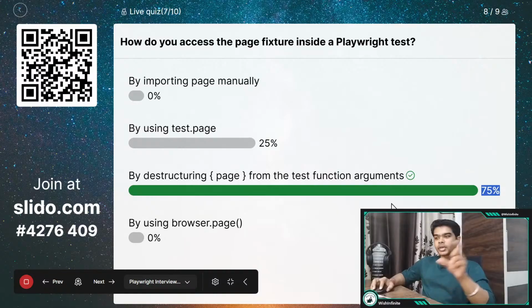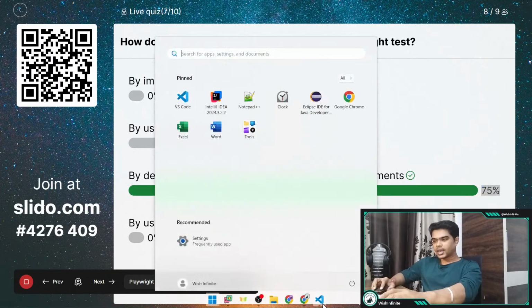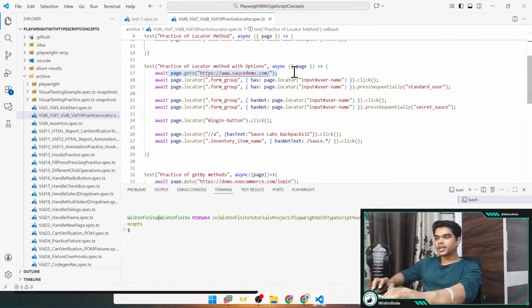See, if the interviewer asks this question, you need not answer it like this only, right? Instead of saying deconstructing page from the test function argument, you can simply mention that inside the test block we need to provide the anonymous function where we provide the page fixture within the curly braces. That is kind of deconstructing the page, right? So like this you can answer. And here I've already explained it. Here we have deconstructed it, so that's why we have provided it within these curly braces.